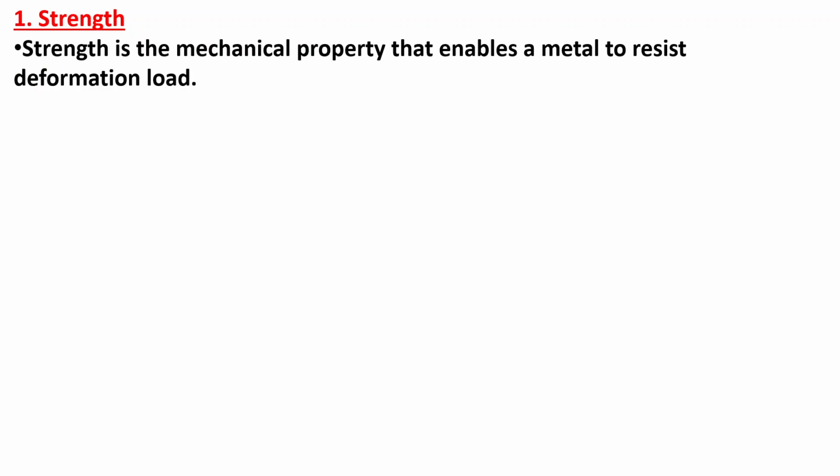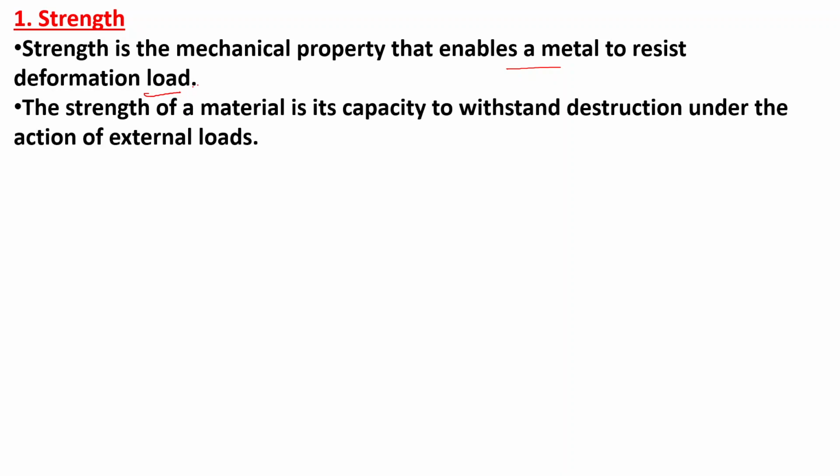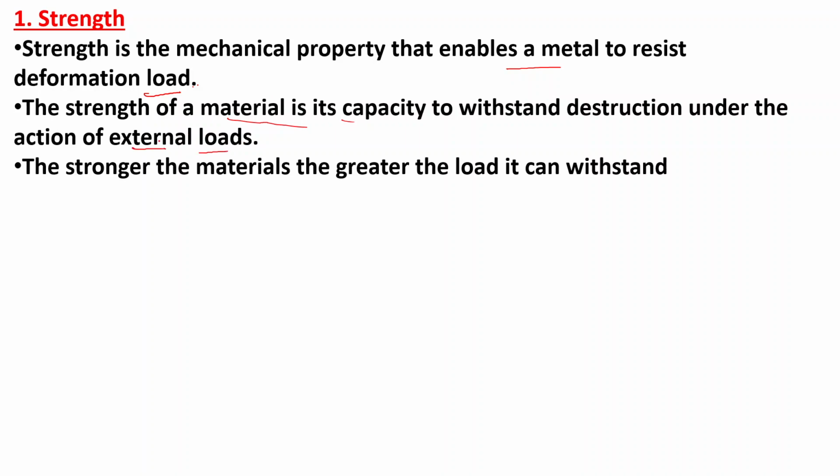First we will study the mechanical properties, starting with strength. What is strength? Strength is the mechanical property that enables a metal to resist deformation. The strength of a material is its capacity to withstand destruction under the action of external loads. The stronger the material, the greater the load it can withstand. Strength is the mechanical property that enables a metal to resist deformation under load.